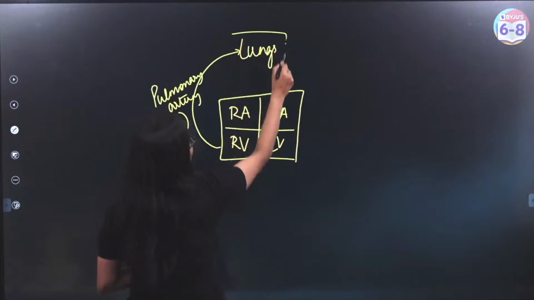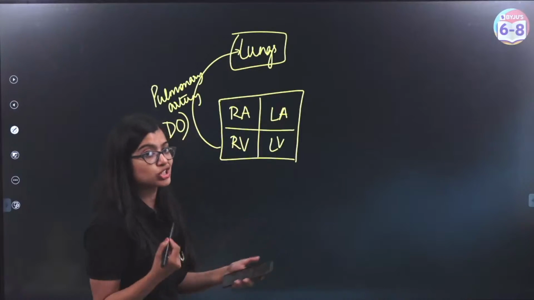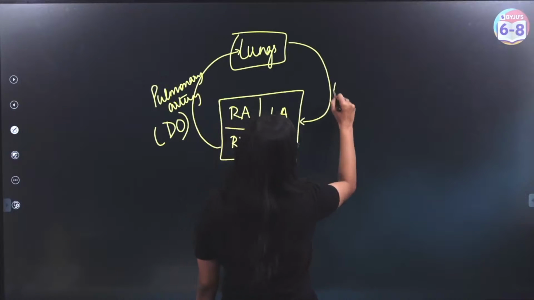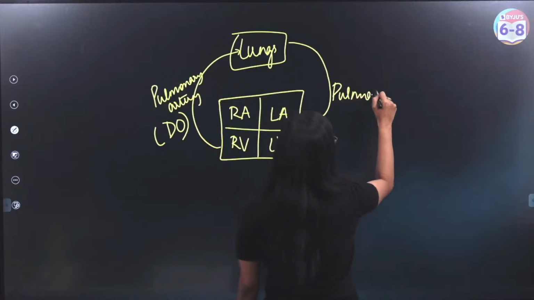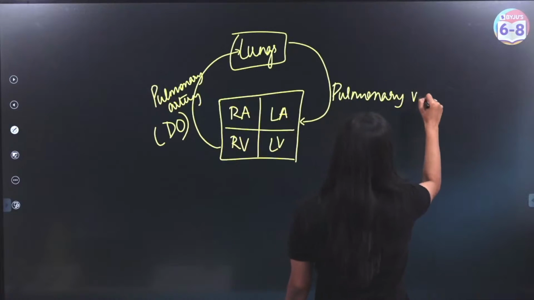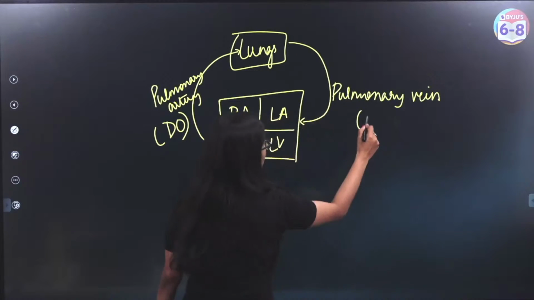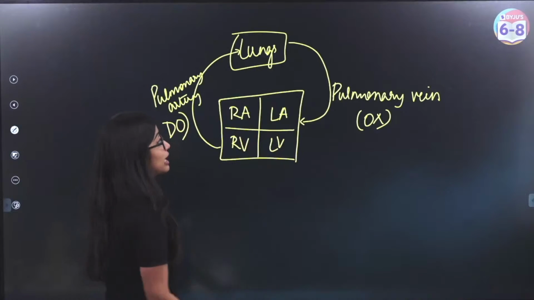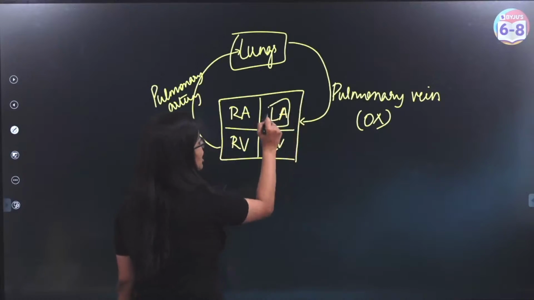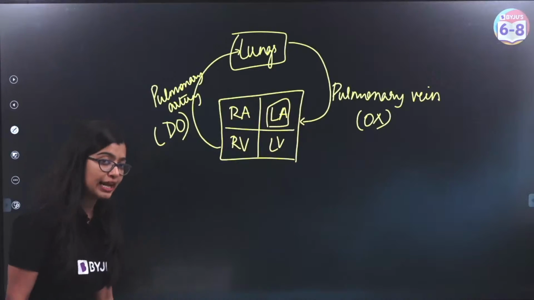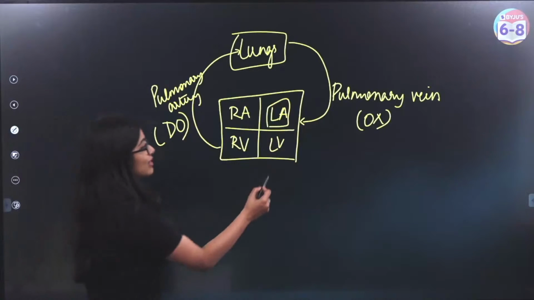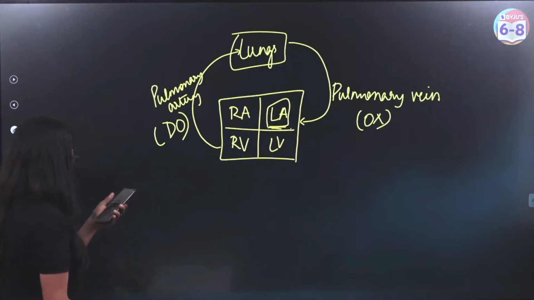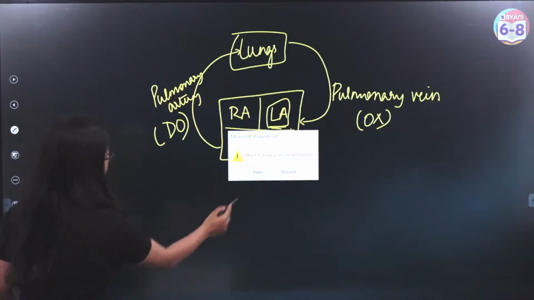It will take it to the lungs where gaseous exchange takes place, and the pulmonary vein leaves the lungs. This pulmonary vein is responsible for transporting oxygenated blood from the lungs to the left atrium or the left auricle, which is why the correct answer here is left auricle. Very simple and easy, right?